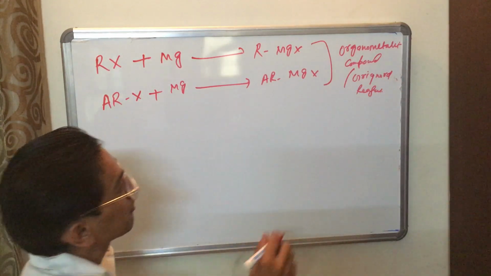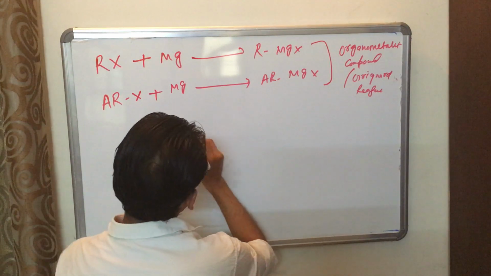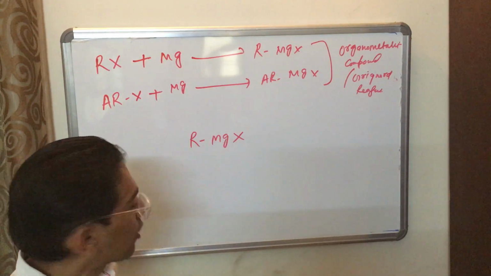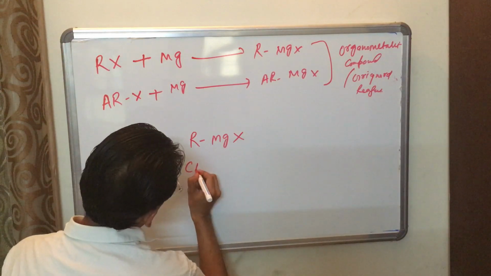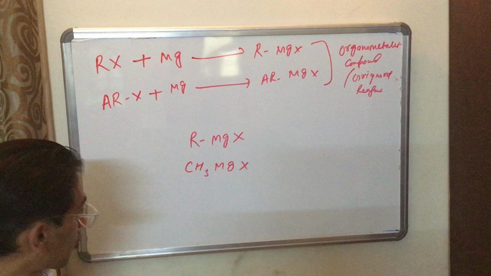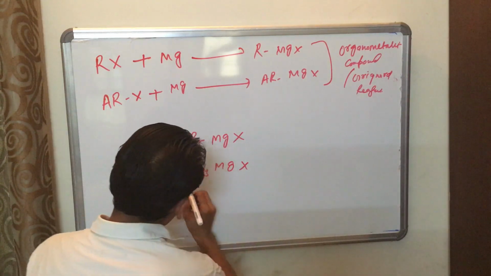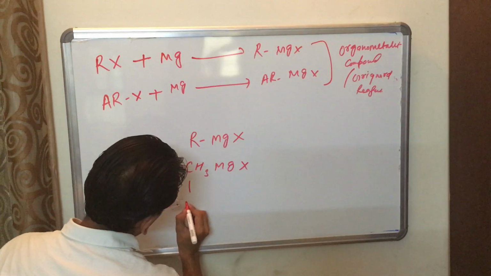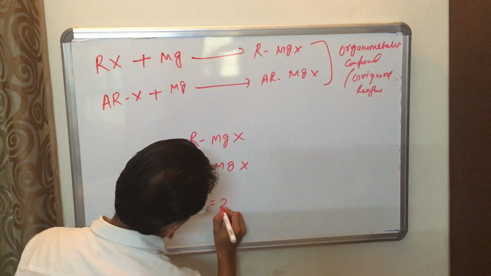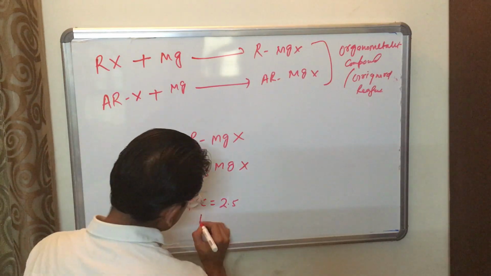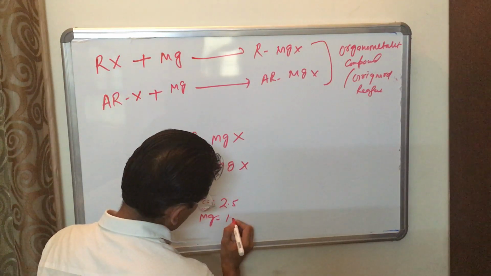RMgX is polar. Why? Because RMgX can be written like R-MgX, and the electronegativity of carbon is 2.5 and that of magnesium is around 1.2.